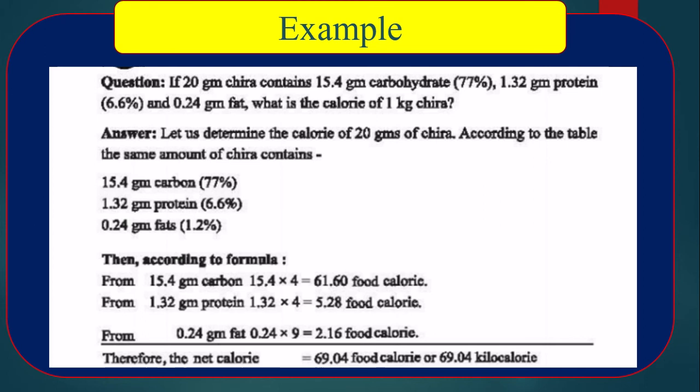On the other hand, from protein we get 5.28 food calorie, and from fat we get 2.16 food calorie within 20 gram of sira. That means in total we get 69.04 food calorie or 69.04 kilocalorie.